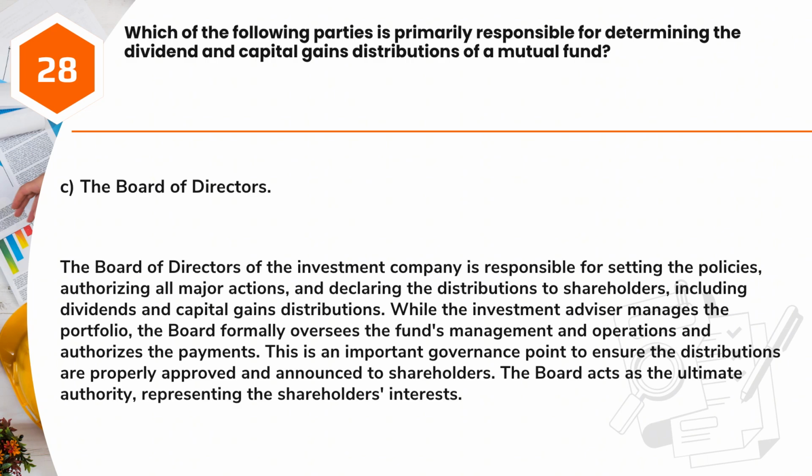The board of directors of the investment company is responsible for setting the policies, authorizing all major actions, and declaring the distributions to shareholders, including dividends and capital gains distributions. While the investment advisor manages the portfolio, the board formally oversees the fund's management and operations and authorizes the payments. This is an important governance point to ensure the distributions are properly approved and announced to shareholders. The board acts as the ultimate authority, representing the shareholders' interests.